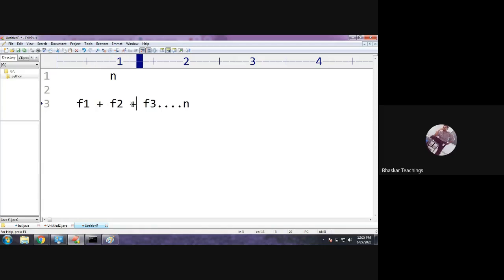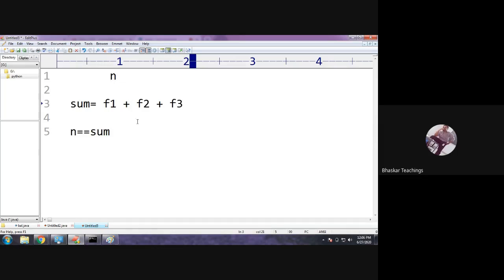Okay, take a number as input, find the factors of the number, but ignore the n value. Listen, n itself is a factor of n, but you need not sum it, you can simply ignore it. So find the factors, add them and put them in sum. Now we can call the number perfect when n is equal to sum. When the sum of its factors, ignoring the number itself, produces the number itself, it is a perfect number.